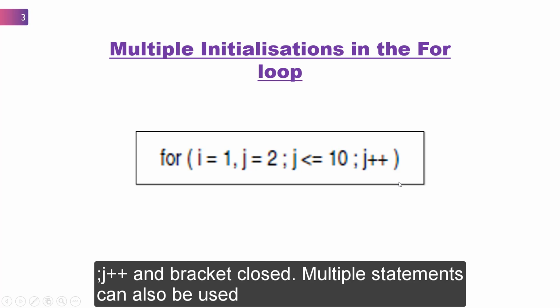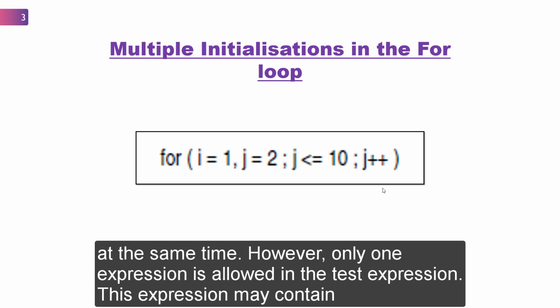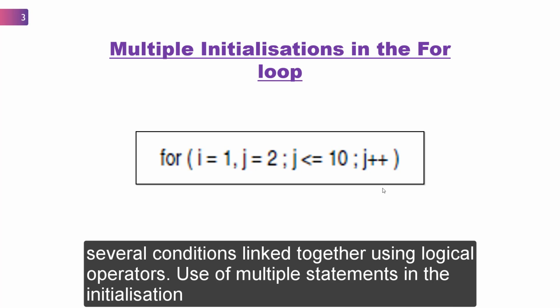Multiple statements can also be used in the incrementation expression of the for loop. That is, you can increment or decrement two or more variables at the same time. However, only one expression is allowed in the test expression. This expression may contain several conditions linked together using logical operators.